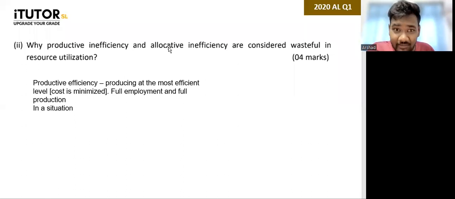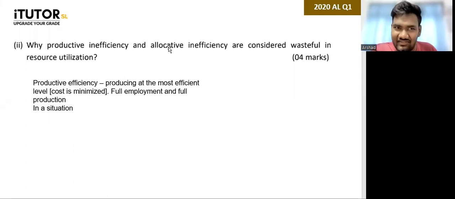Now, for example, let's say I decided to do a seminar for you all on microeconomics and macroeconomics. What is micro and what is macro? Microeconomics, macroeconomics, you all already know. So if I am allocating my resources, that means my labor, my laptop for 2 hours to teach you microeconomics and macroeconomics, I am just wasting my resources.